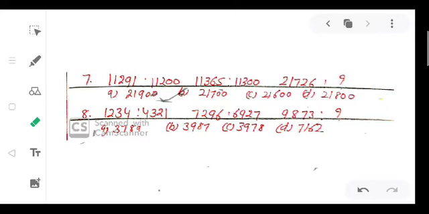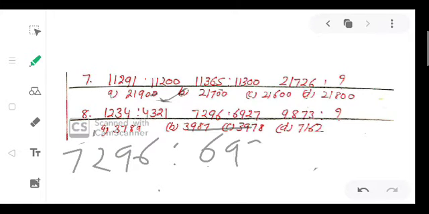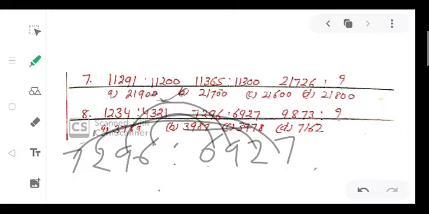Next, see the next one, B part. 7296 is to 6927. What happened? Start from the last: 6, then 9, then 2, and after that 7. One more thing we have observed here.